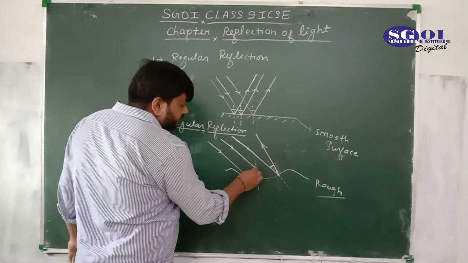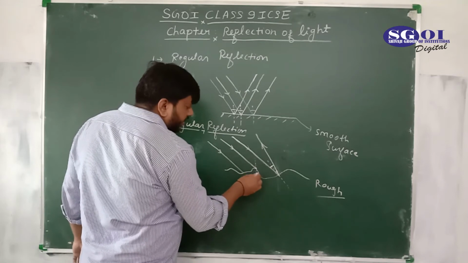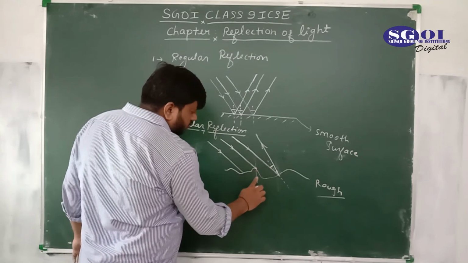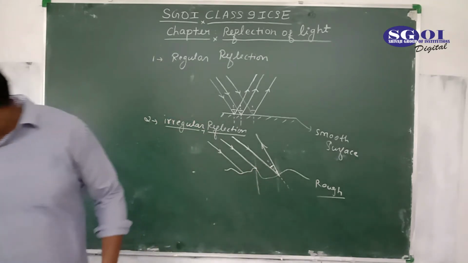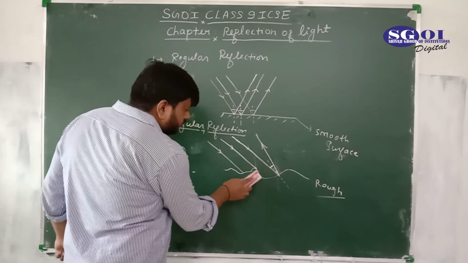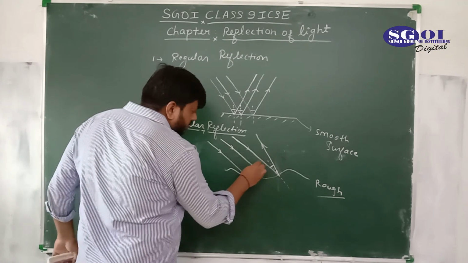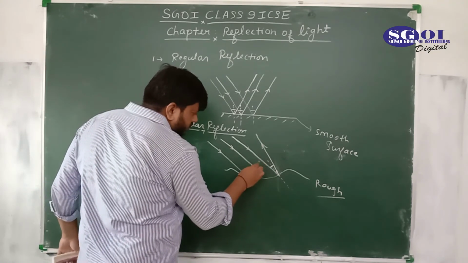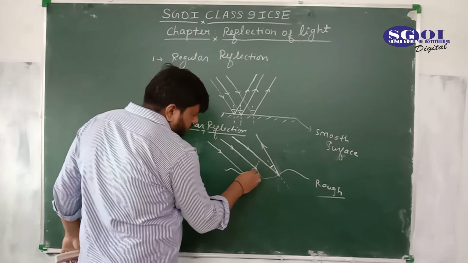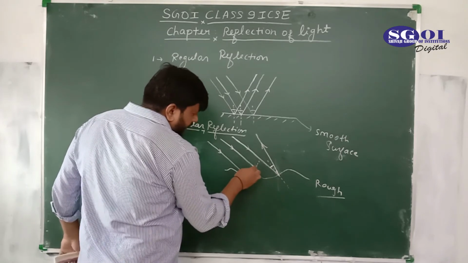For this ray, this is not the normal here. The normal at this point would be like this, 90, 90.